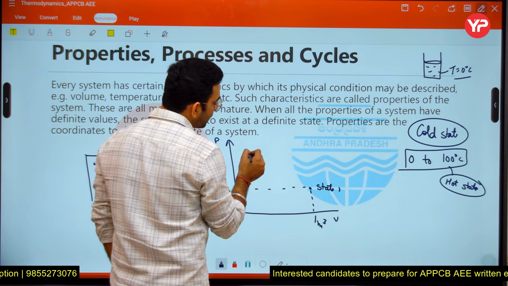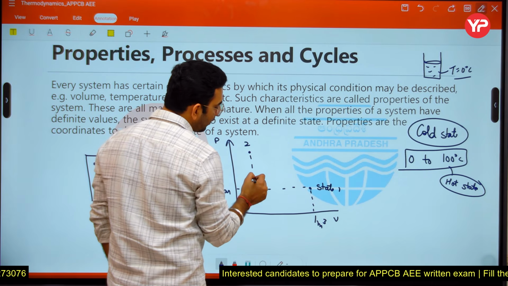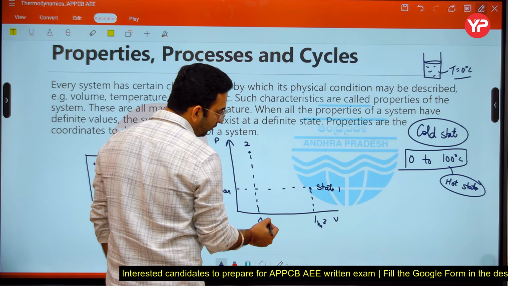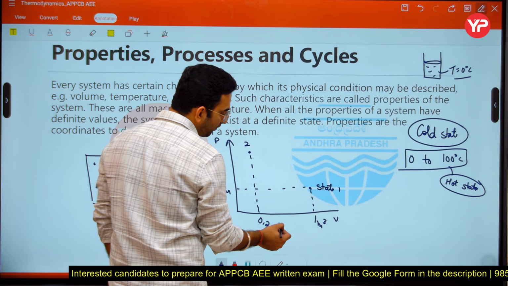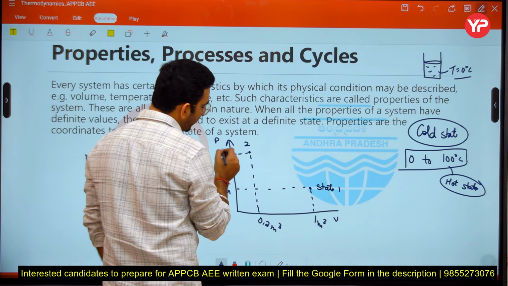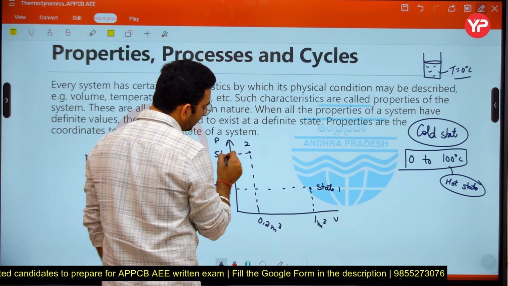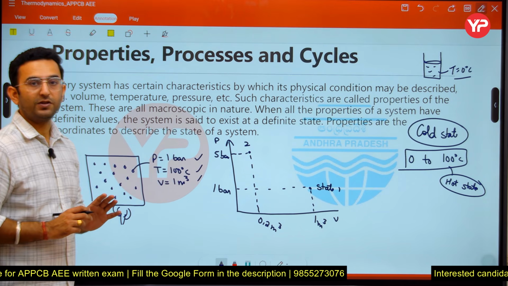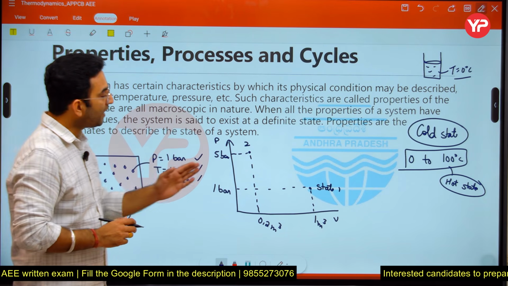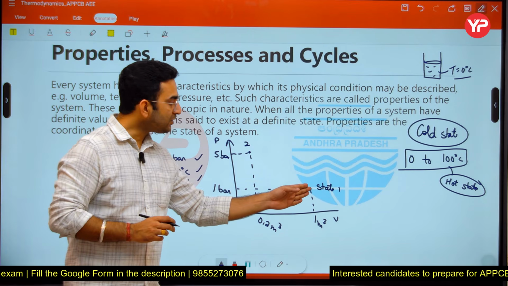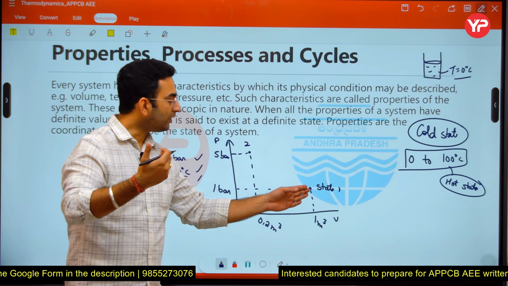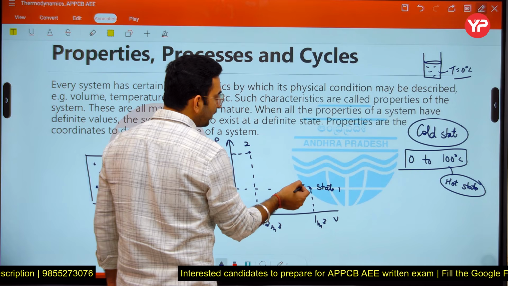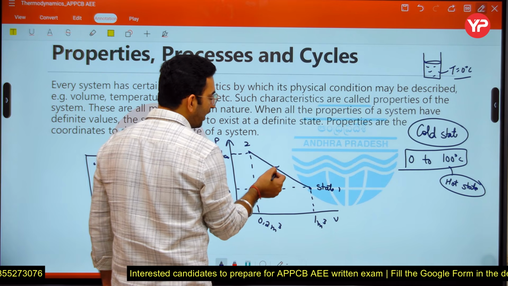Now let us suppose the final properties are this one here. I am assuming the volume has been changed from 1 meter cube to 0.2 meter cube. Okay, and the pressure is also changed from 1 bar to 5 bar here. Okay, so here you can see the state number 2 has been achieved. Okay, so as you are continuously heating the body, the corresponding properties are getting changed and we are moving from state number 1 to state number 2, in this way.